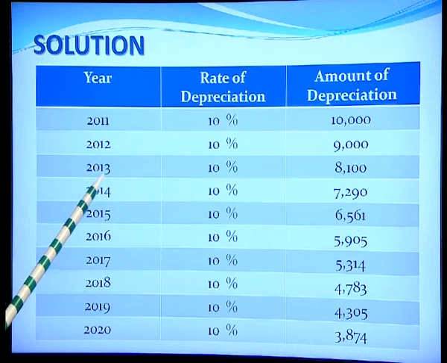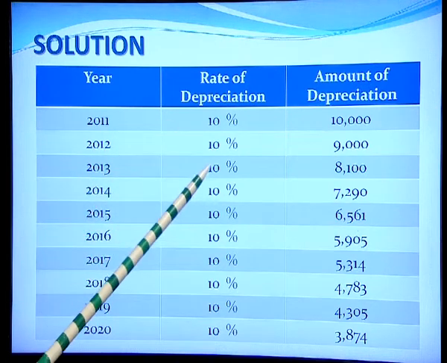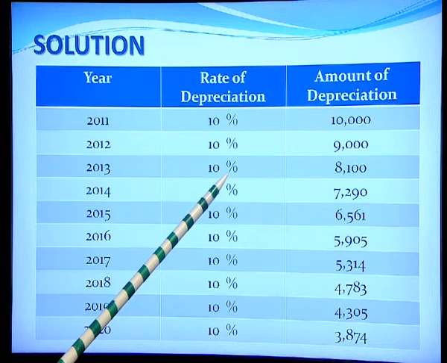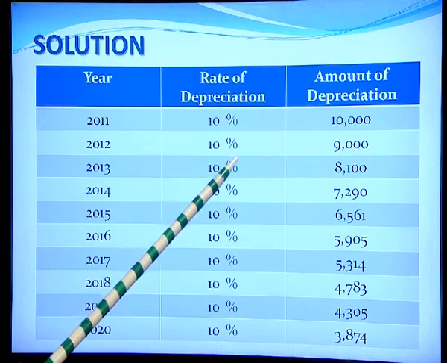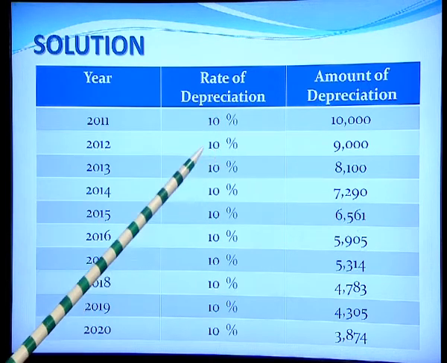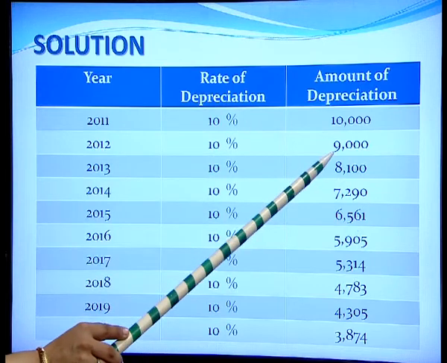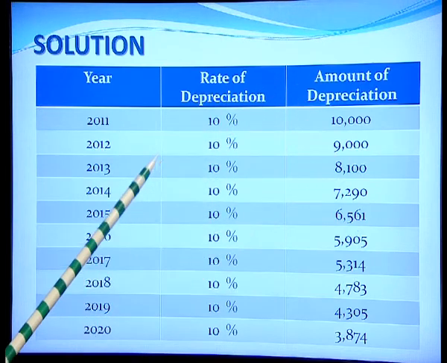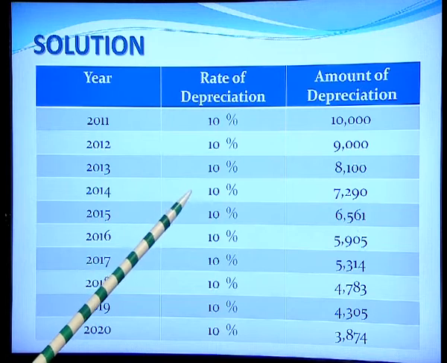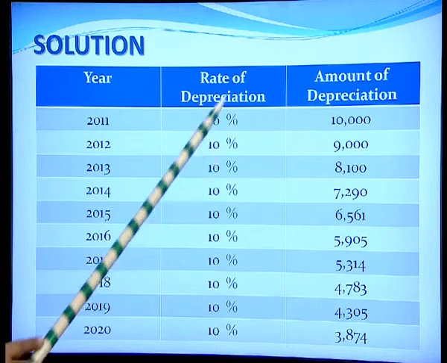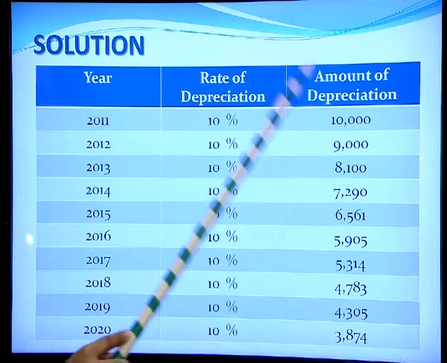Similarly, in the year 2013, again taking the rate of depreciation as 10%, but the reduced value of the asset shall be 90,000 minus 9,000, which turns out to be 81,000. So, 10% of 81,000 gives us 8,100.